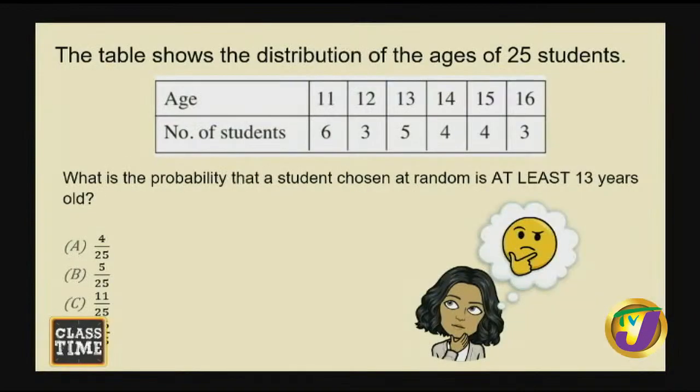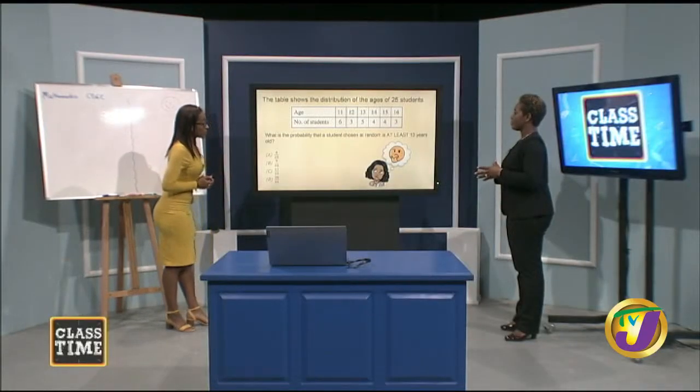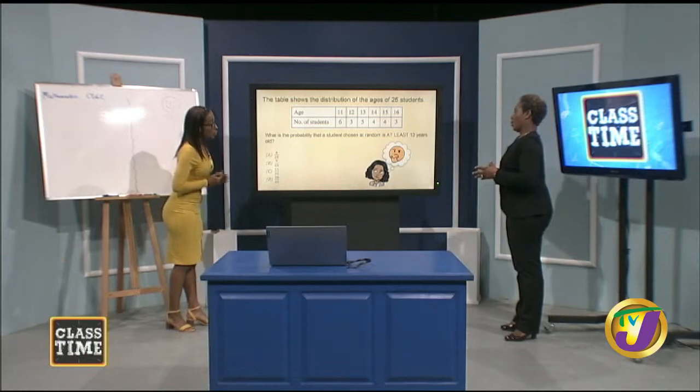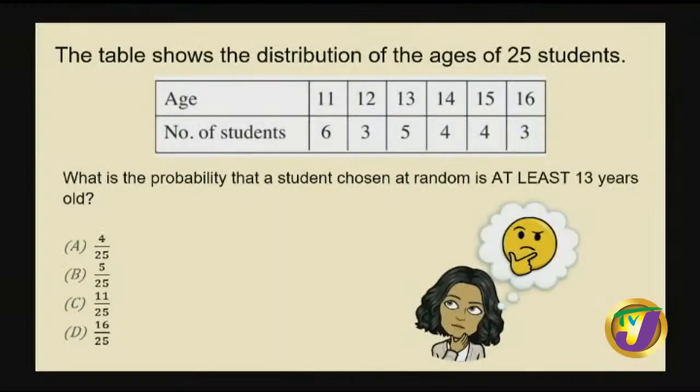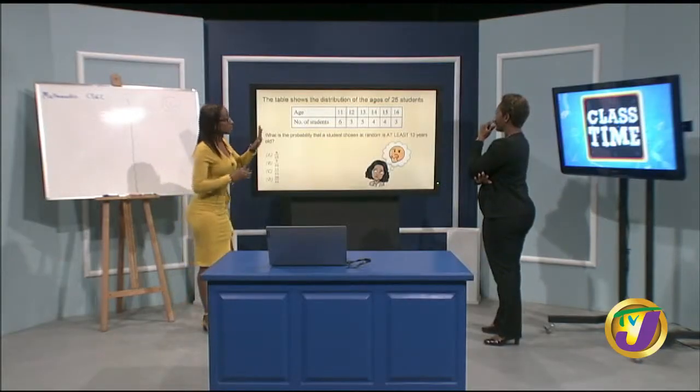So let's take a look here now. The table shows the distribution of the ages of 25 students. What is the probability that a student chosen at random is at least 13 years old? What does at least mean? At least 13 years old means the student can be 13 or older than 13. So 13 is like the cutoff point.